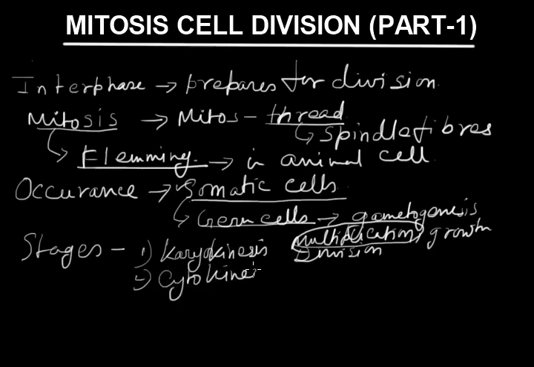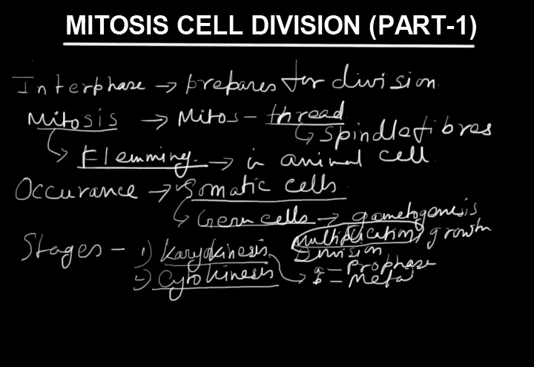Karyokinesis is the division of the nucleus, and cytokinesis is the division of the cytoplasm. Karyokinesis is again divided into four substages: A. Prophase, B. Metaphase, C. Anaphase, and D. Telophase.